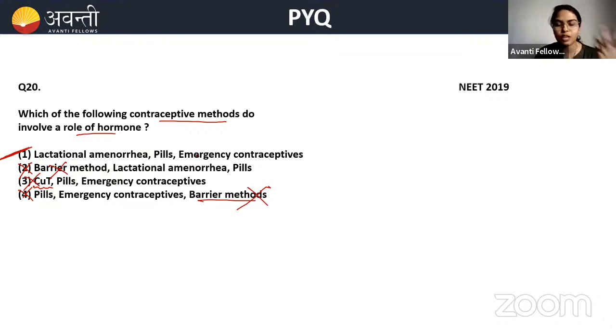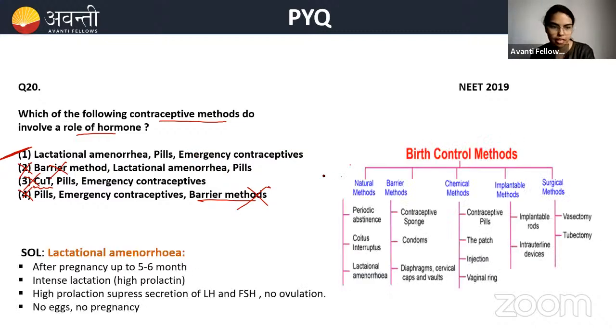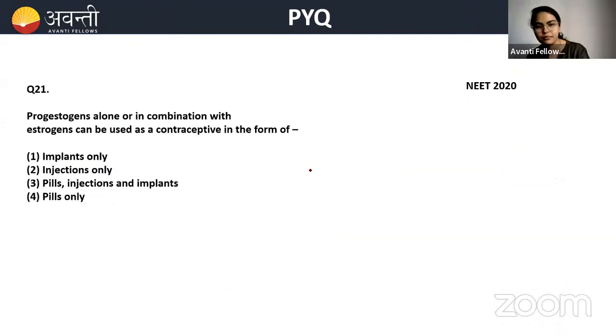See, what happens in lactational amenorrhea, beta? I have told you about this. There is an increase of prolactin. High prolactin will suppress the secretion of luteinizing hormone and follicle stimulating hormone. Hence, there will be no ovulation. If there is no ovulation, then there is no chance of pregnancy. So this is done by hormones. Then pills have the combination of progesterone and estrogen, and even emergency contraceptives have the same composition. So with hormones, option A is the correct option.